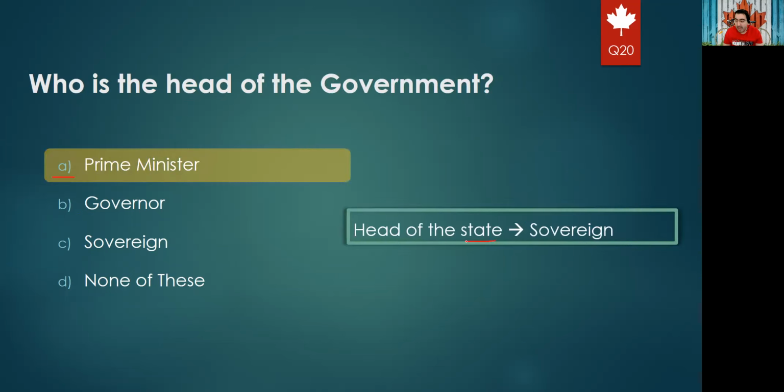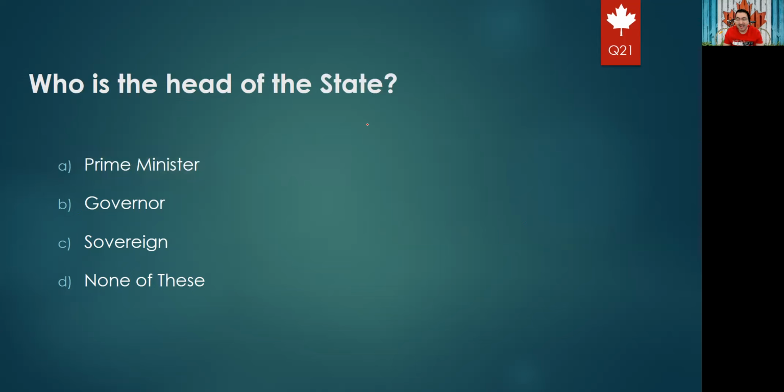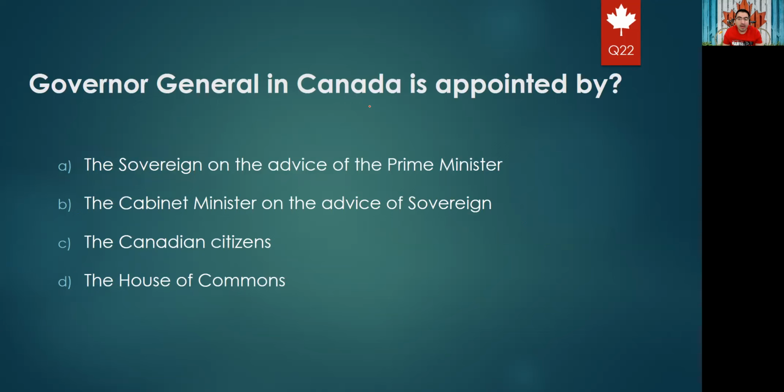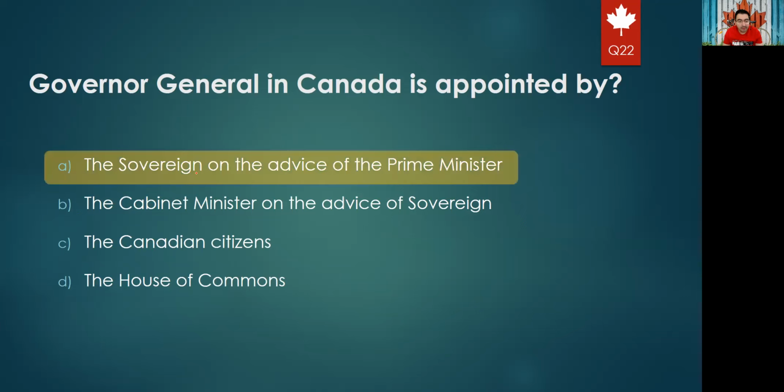And who is the head of the state? The symbol of the country is the sovereign, like the King or Queen of England. So this is the next question: who is the head of the state? Is it the Prime Minister, governor, sovereign, or none of these? The right answer is sovereign. Governor General in Canada is appointed by... he can't appoint himself, so by the sovereign on the advice of the Prime Minister. The right answer for sure is the sovereign on the advice of the Prime Minister.